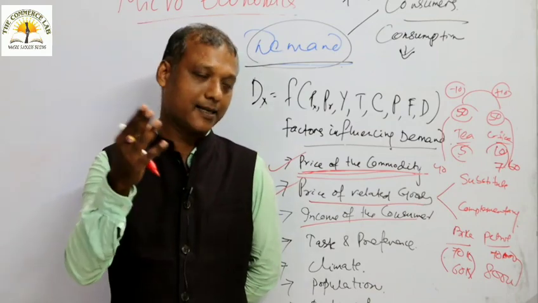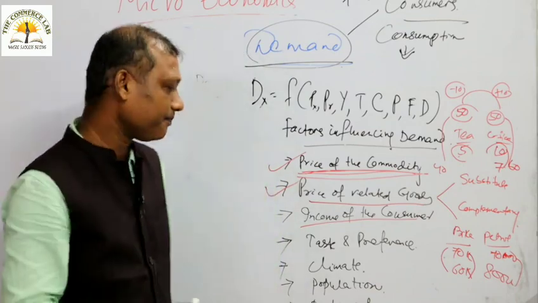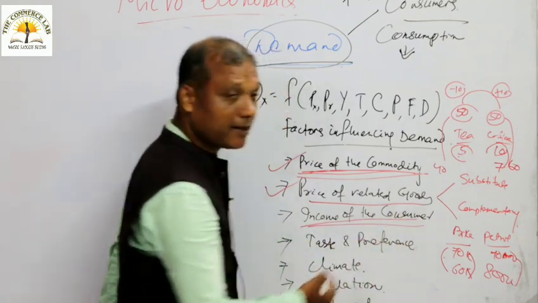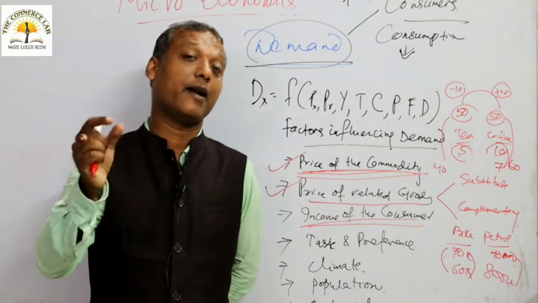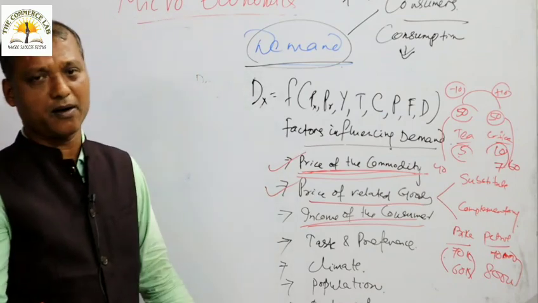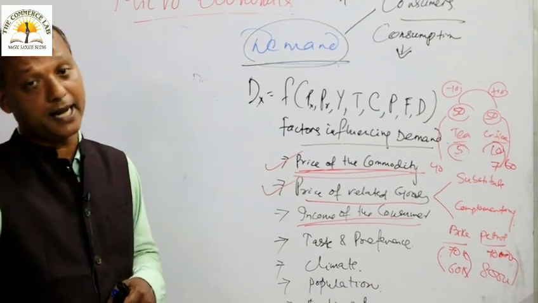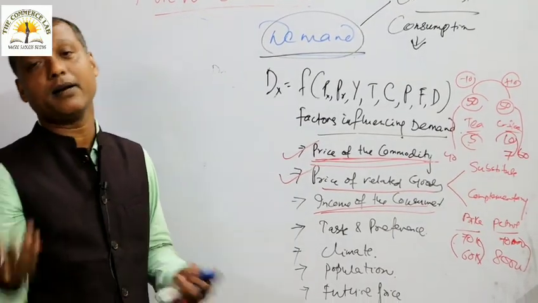We will talk about other things in detail. In course of time, we will discuss elastic demand. But for the time being, remember that the income of the consumer is directly related to the demand. When income rises, your demand will rise. When income falls, demand will also fall.